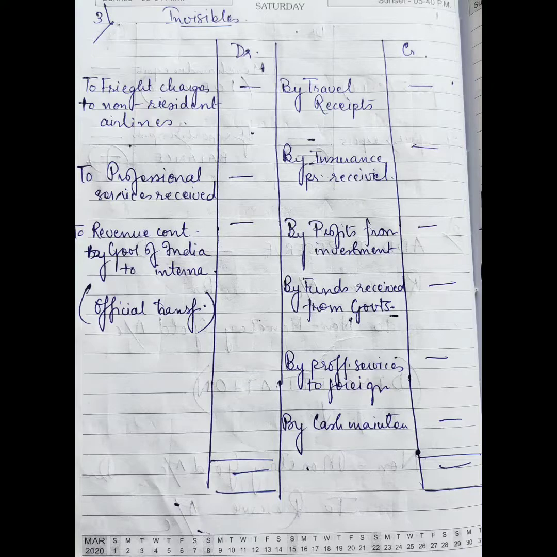Similarly, the credit side items are the travel receipts, insurance premium received, profits from investment, funds received from governments, professional services rendered to foreign organizations, and cash maintenance. This is nothing more than a ledger account that is followed while we record our expenses and our receipts in accountancy.